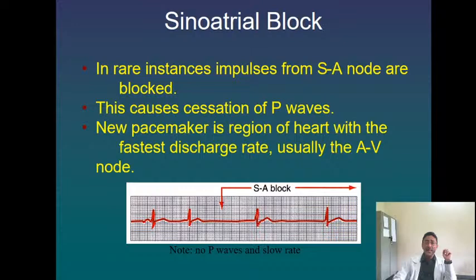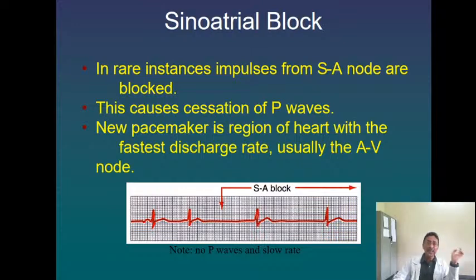Now see, it is a rare instance where you will find that impulses from the SA node are blocked, so you will find that there is an absence of P wave. So an absence of P wave indicates that there is no SA node generated. One more thing I wanted to tell you here is absence of Q wave